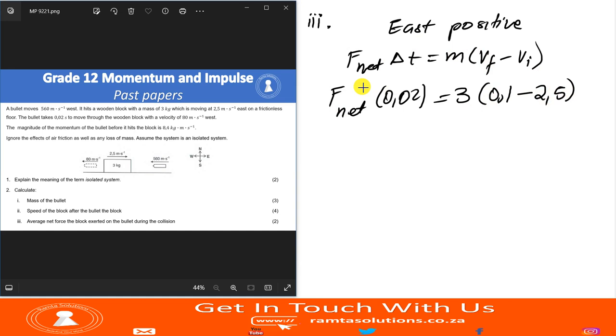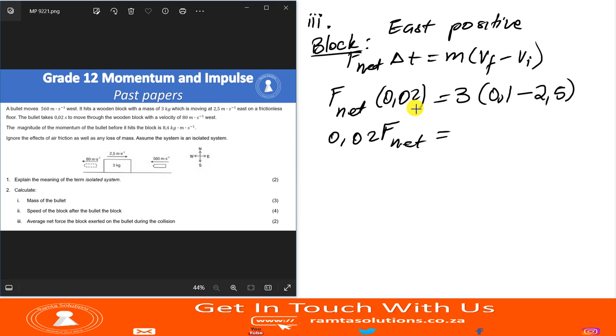Okay, so let's see. Let me just do it like this. 0.02 F net. Here I'm using information of the block, so this F net is the F net that the block experiences. So let's see. 3 times negative 2.4, not 0.4, negative 2.4.